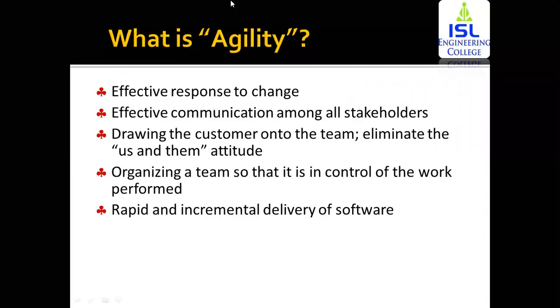Now, what is agility? To be more specific, agility is effective response to change. Effective means, if suppose the end user has come and told you that this change needs to be made, so that change is going to be made at that specific time period. Effectively, those changes are going to be made. Whatever you're doing is going to stop, and you're going to embed the change within the software.